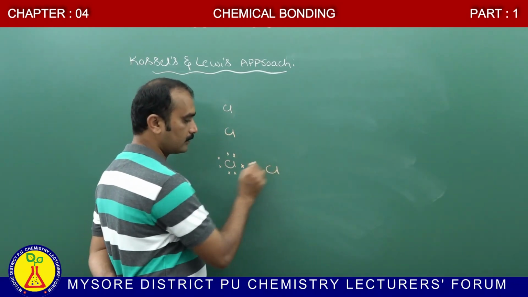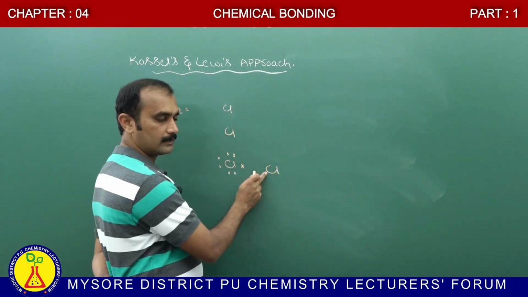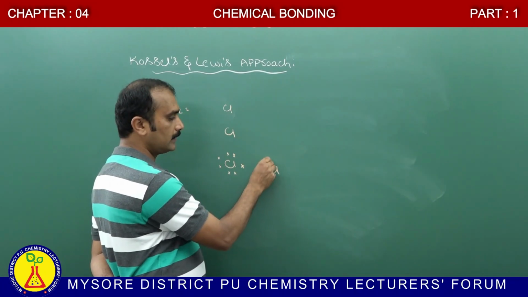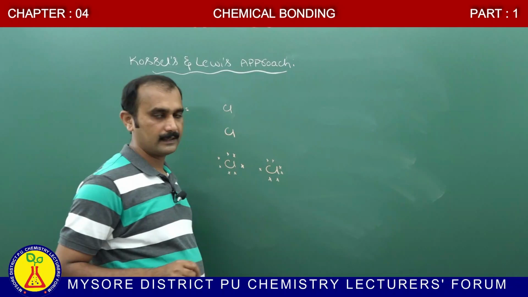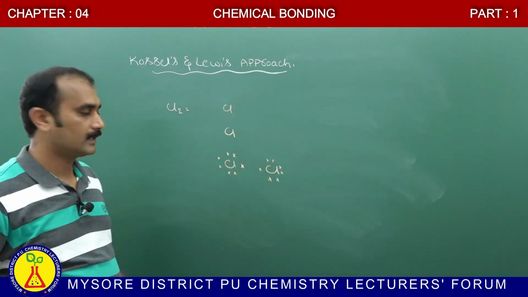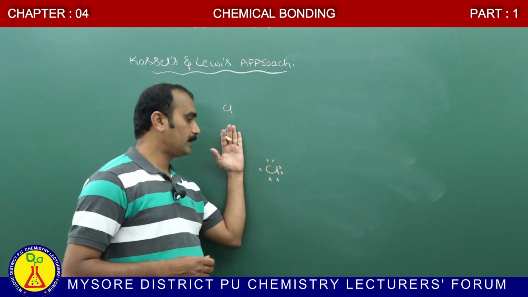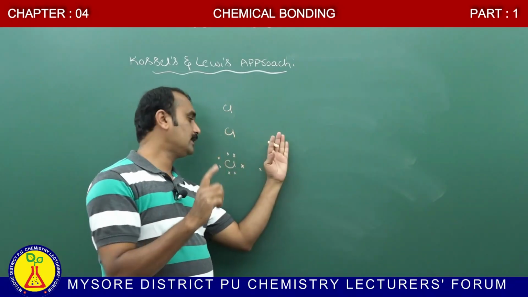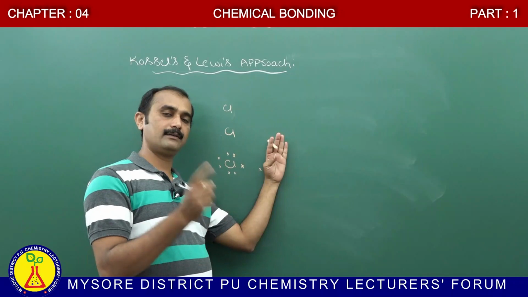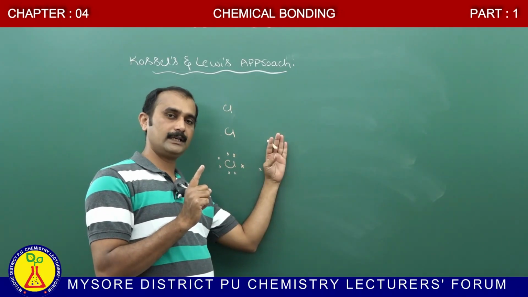Similarly, consider another chlorine atom. Here also totally 7 valence electrons are present. In order to attain stability, how many electrons does it require? 1 electron. Similarly, this chlorine atom also requires 1 electron in order to attain stability.